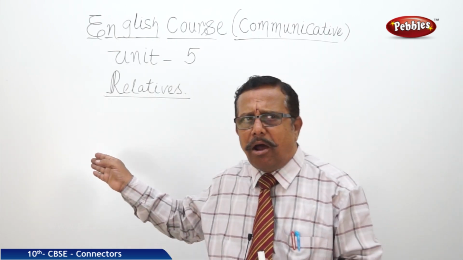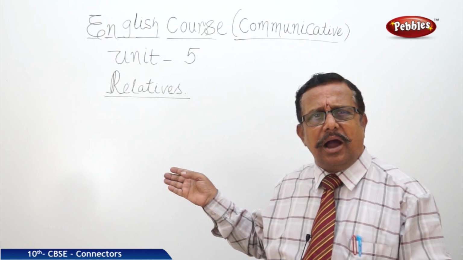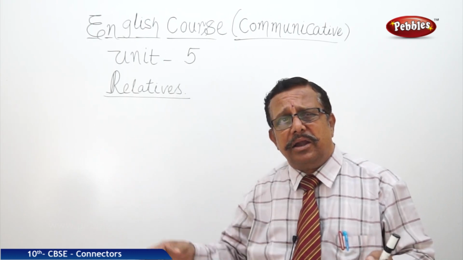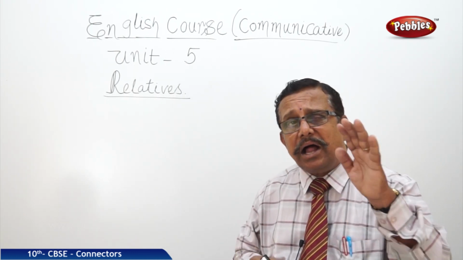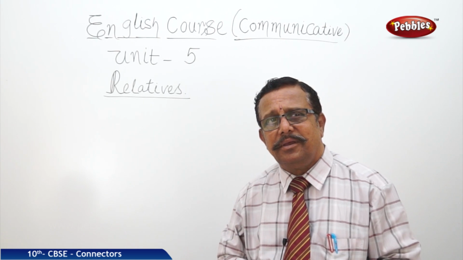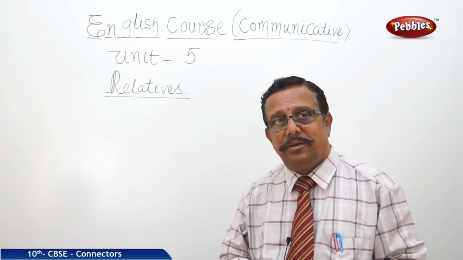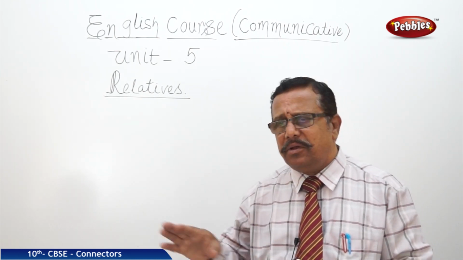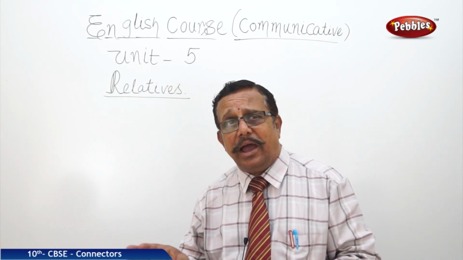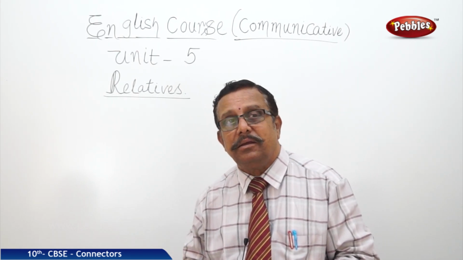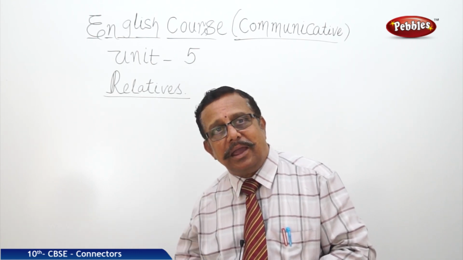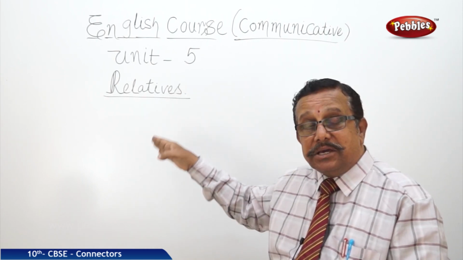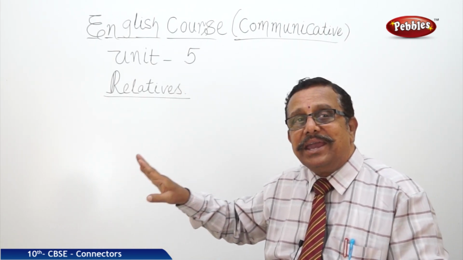Relatives, we know, in a broad meaning, we have many relatives: uncles and aunts, brothers and sisters, close relatives and far relatives. Why do we call them relatives? Because we rely on them. We can keep faith in them. That is the relation. I have a good relation with my neighbors. What does it mean? It means I can keep faith in them. So here, these are certain words on which we can rely.